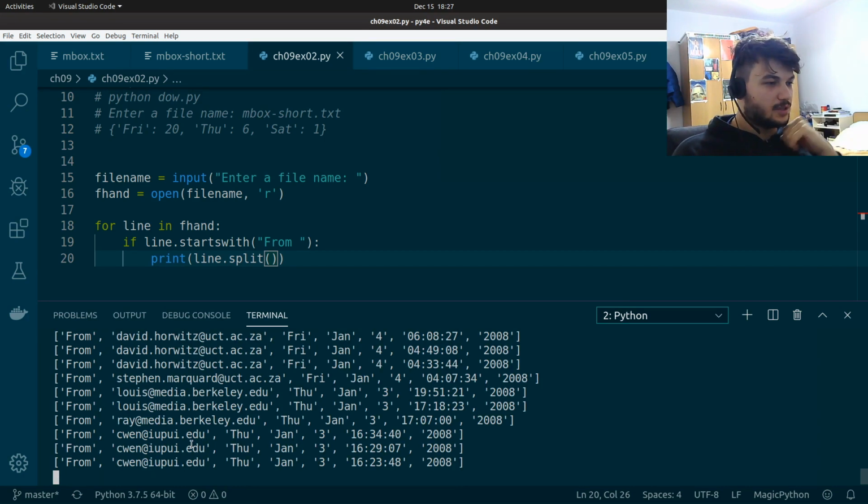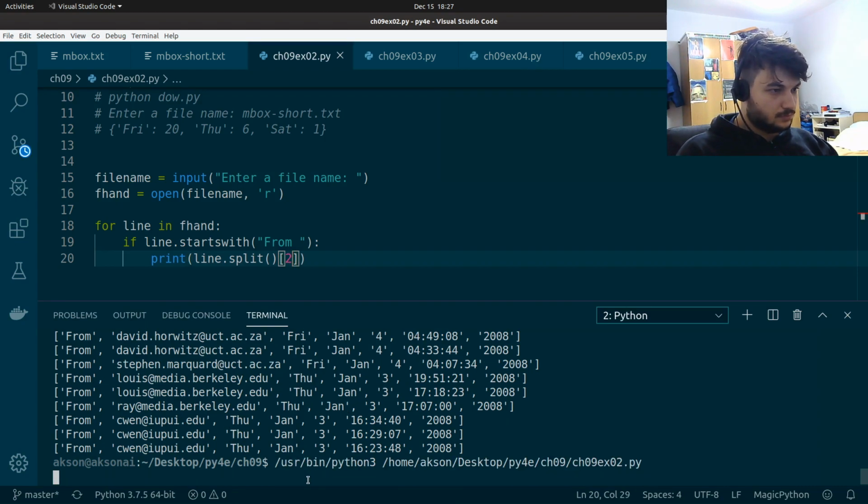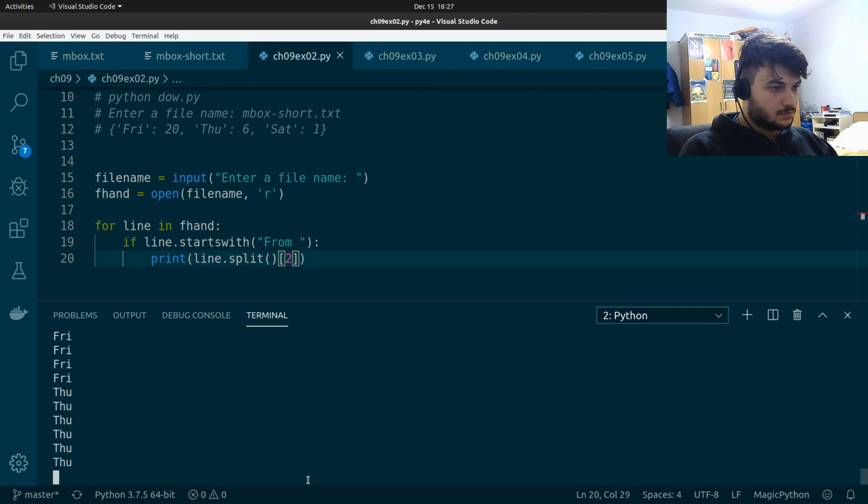This is what we want in this case. And we need to get the third element on the list, so let's try to print this with index 2. Exactly what we want. Okay, so let's save this into day.